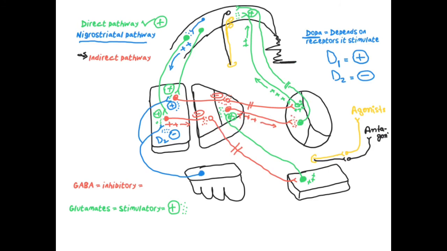Let's say when this pathway degenerates, like in some diseases, Parkinson disease, you have a problem initiating your movement because the neurons here are degenerated, okay?